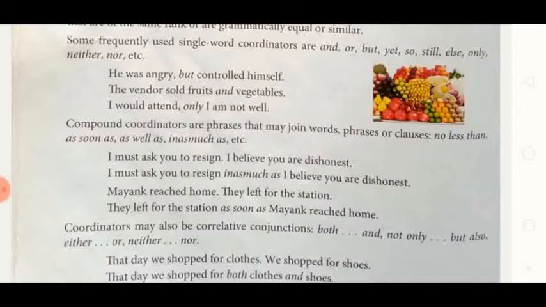I must ask you to resign. I believe you are dishonest. Now these two sentences are there. It is going to be joined with the compound coordinators. How? I must ask you to resign inasmuch as I believe you are dishonest. Mayank reached home. They left for the station. They left for the station as soon as Mayank reached home.